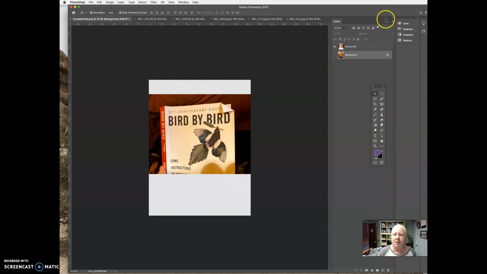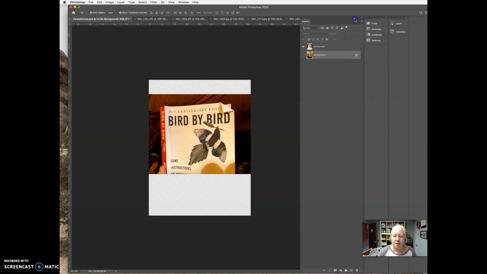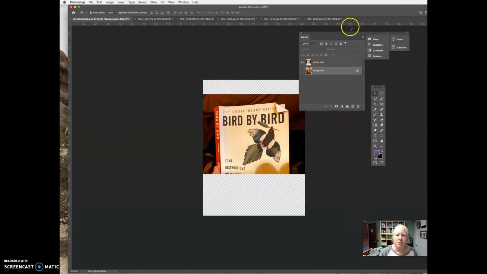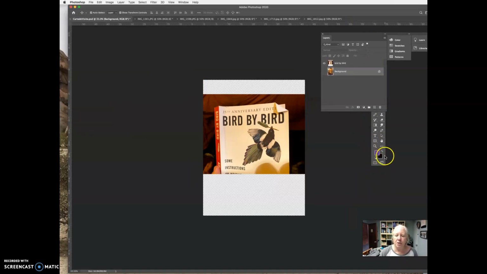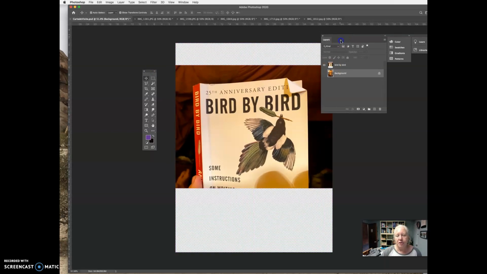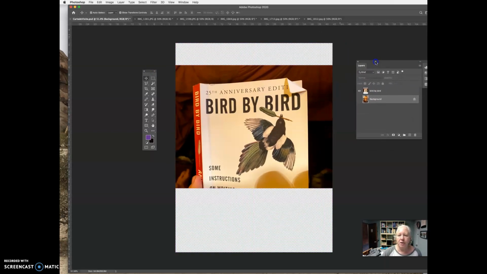Let's see if I can just pull this guy off. Pulling my layers off, making that a little bit smaller so it's easier to handle and deal with. You can definitely customize your Photoshop surface so that it works best for you, whatever circumstance you're in. So when you're in a tight circumstance, you can do one thing, and when you're not, you can do a different thing.